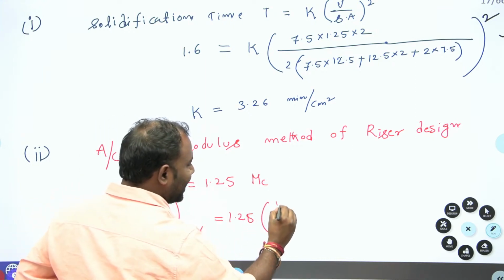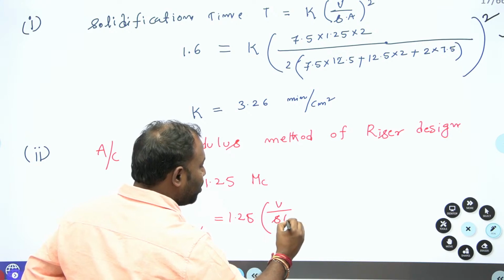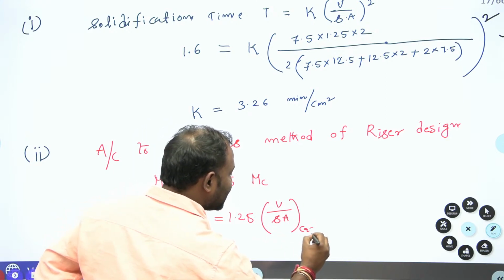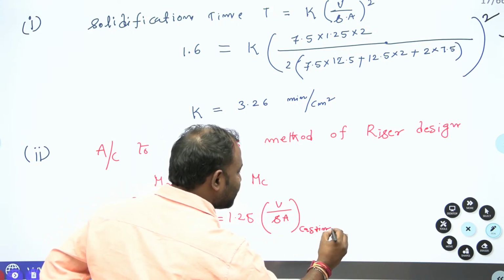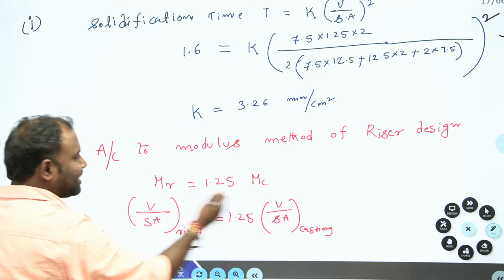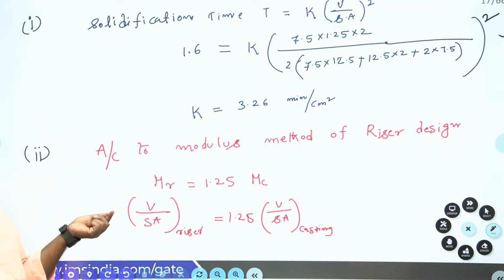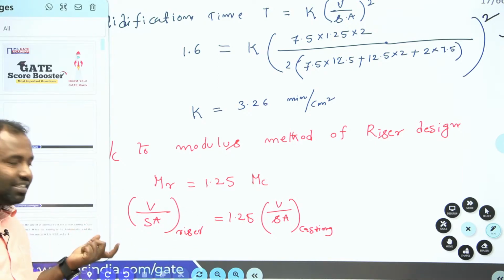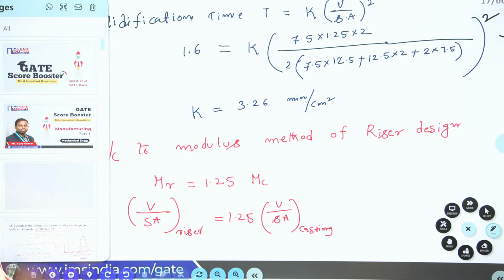Modulus of casting, again, is volume by surface area. This is for casting. Yes, guys, this is for casting. Clear, everybody? Right. Now if I take square on both sides and K on both sides, then what happens? Solidification time of the riser is equal to 1.25 times the